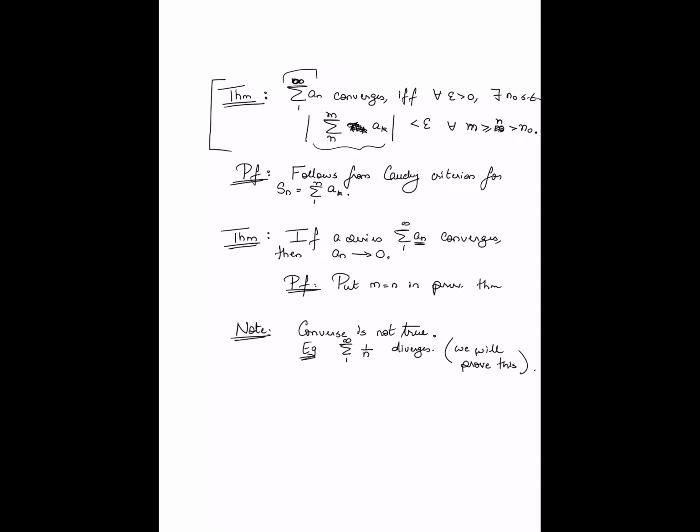This is an elementary application of the Cauchy criteria to the sequence of running sums. And an elementary consequence of this is that if a series converges, then the sequence of summands involved in the series must tend to 0. And finally, I pointed out that the converse of this statement is not true. I haven't justified this. This is something that we will actually prove going forward.